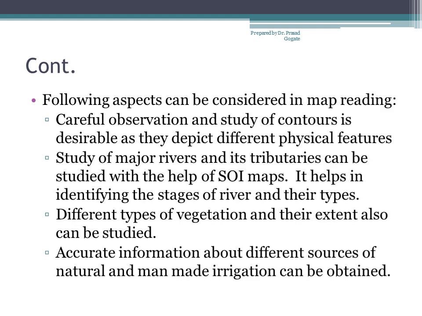Now, following the aspect, it can be considered as map reading. Careful observation and study of contours is desirable as they depict different physical features. Second, major rivers and their tributaries can be studied with the help of the Survey of India map, and it helps in identifying the stages of a river and their type, whether the river is in the early stage, middle stage or mature stage, and the erosional and depositional landforms associated with these.